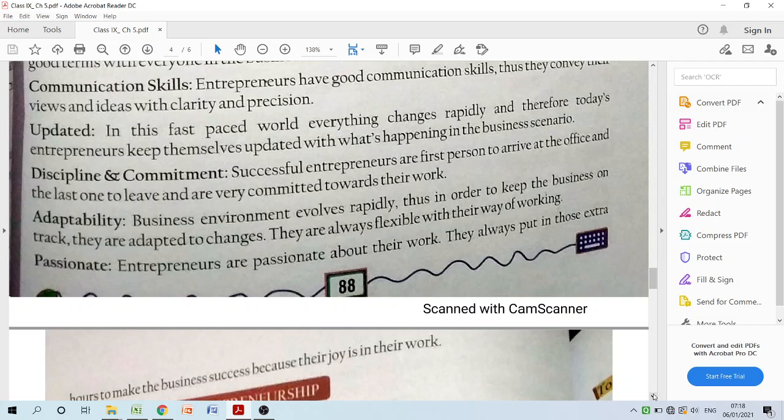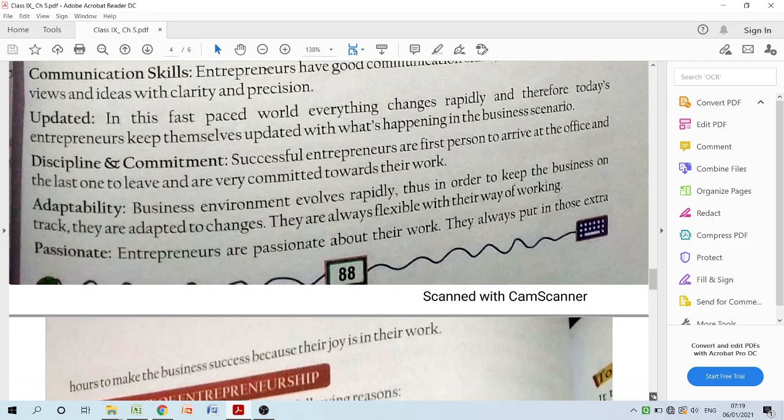Adaptability, they are very flexible to adjust to any situation. Business environment evolves rapidly. In order to keep the business on track, they need to adapt to the changes. It's not like we can work on the same system which was designed 10 years back again and again. If there is a change in the market or in the business structure, we need to adapt to that situation, so my business can grow proportionally like others.